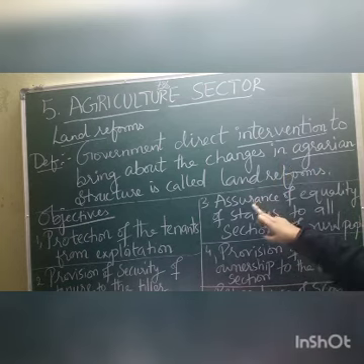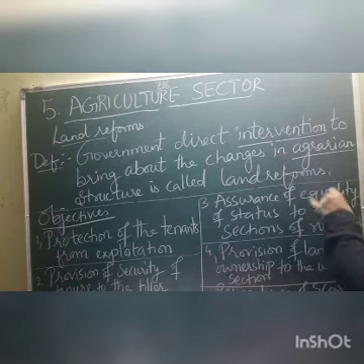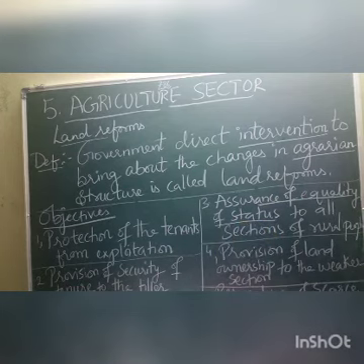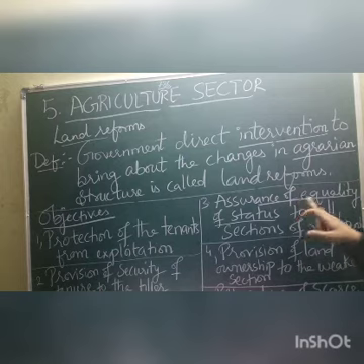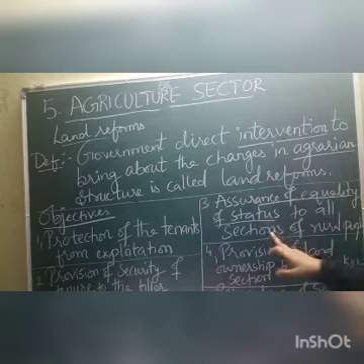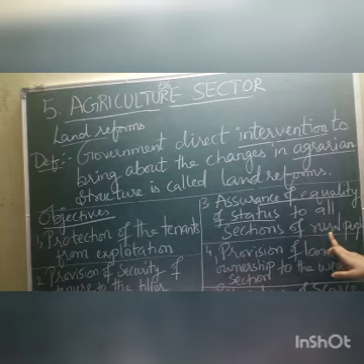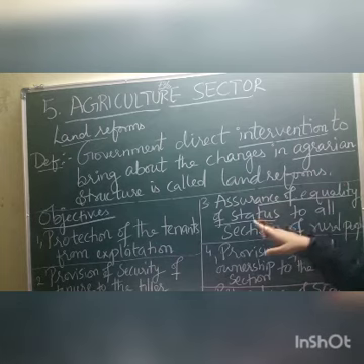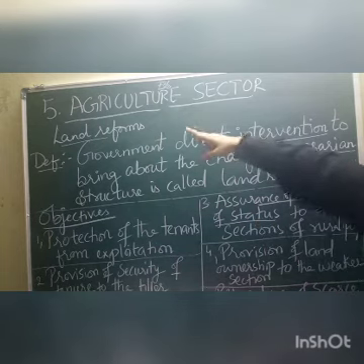Next one, assurance of equality of status. What is this assurance of equality of status, children? To whom are they going to give equality? To all sections of rural people. In rural areas we find almost all sections of people, and especially people belonging to the poorer section. Equality of status will be given to all of them by these land reforms. How?